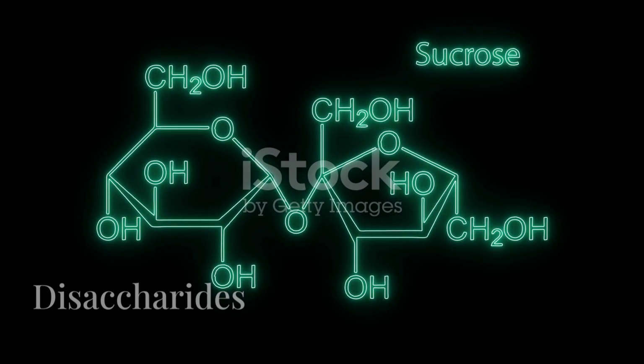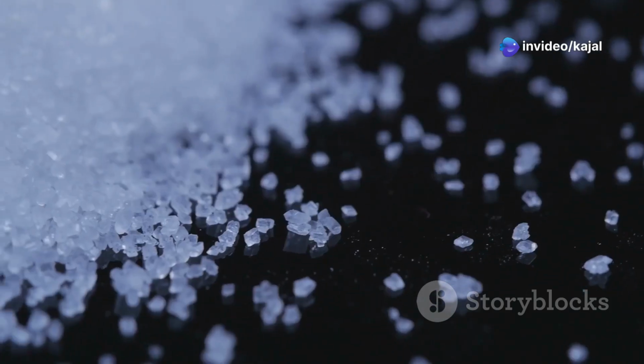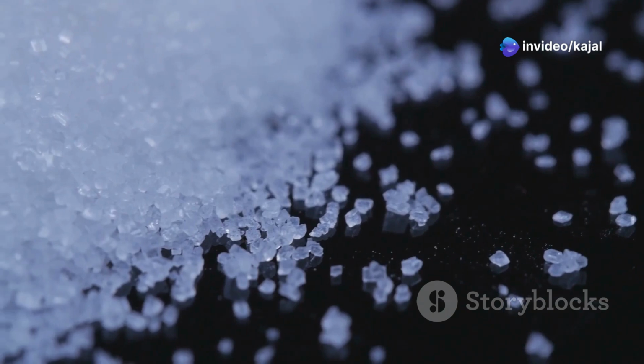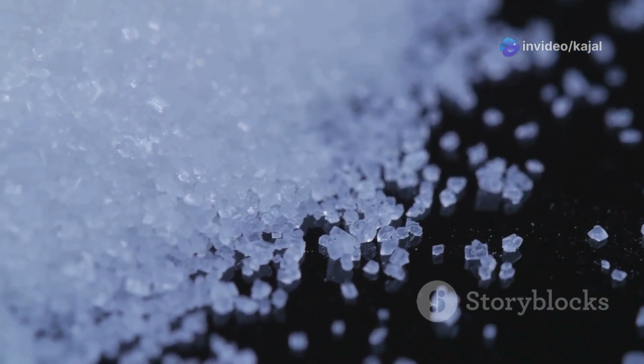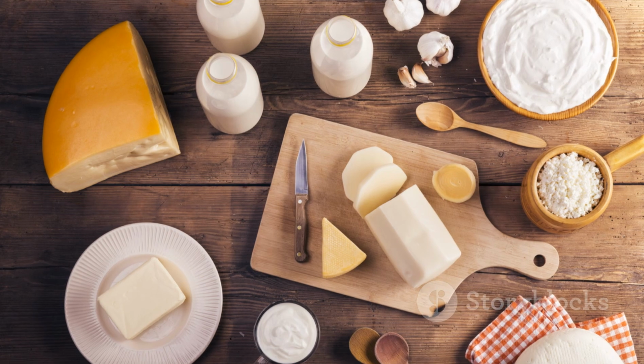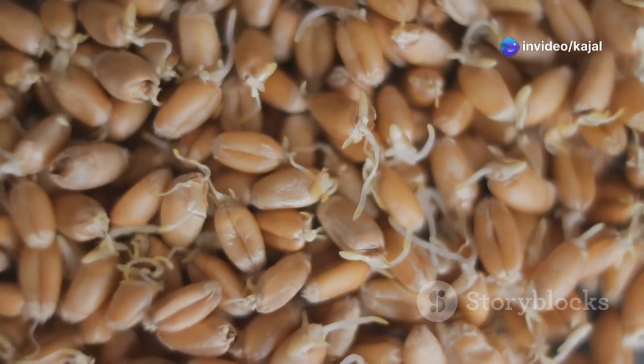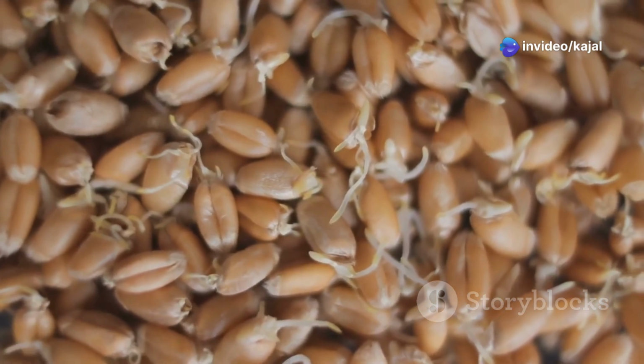When two monosaccharides join through a glycosidic bond, they form a disaccharide. Examples include sucrose, which is composed of glucose and fructose and is commonly known as table sugar. Lactose, made up of glucose and galactose, is found in dairy products. And maltose, which consists of two glucose molecules, is found in germinating grains.